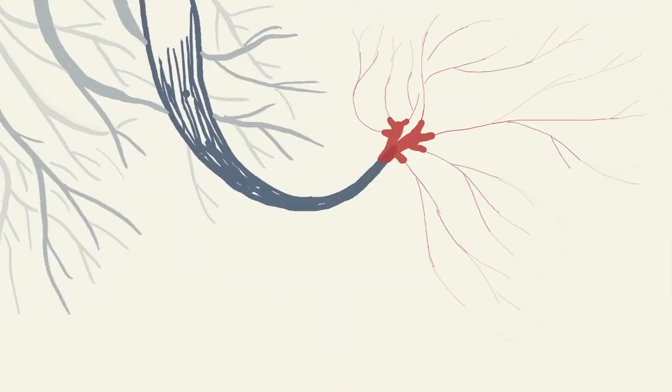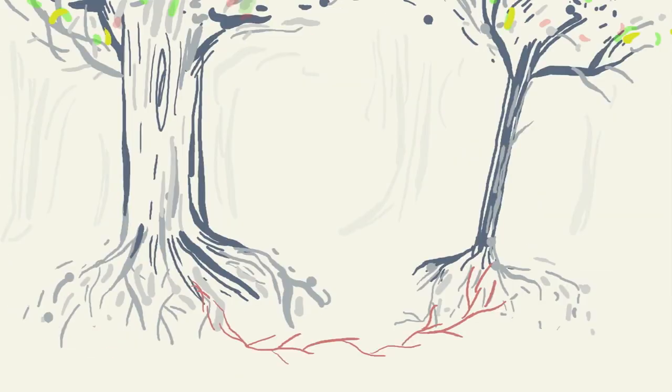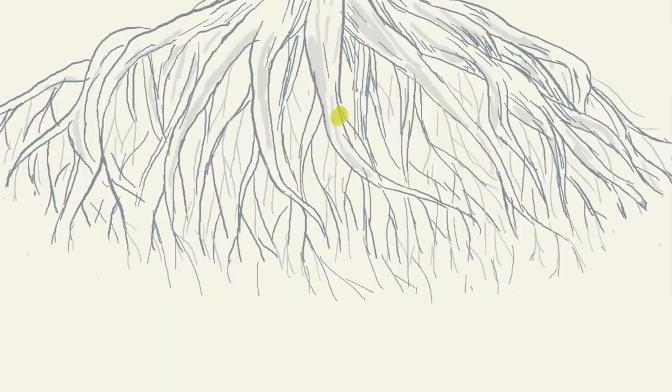To get a sense of how substances flow through this network, let's zoom in on sugars, as they travel from a mature tree to a neighbouring seedling. Sugar's journey starts high above the ground, in the leaves of the tallest trees above the canopy. The leaves use the ample sunlight up there to create sugars through photosynthesis. This essential fuel then travels through the tree to the base of the trunk in the thick sap. From there, sugar flows down to the roots.